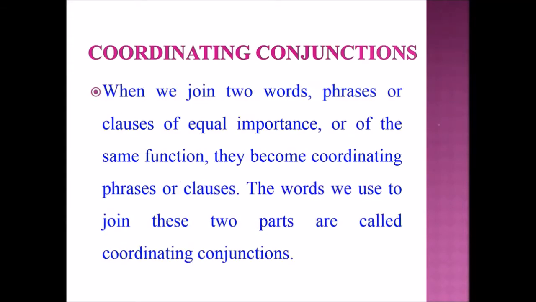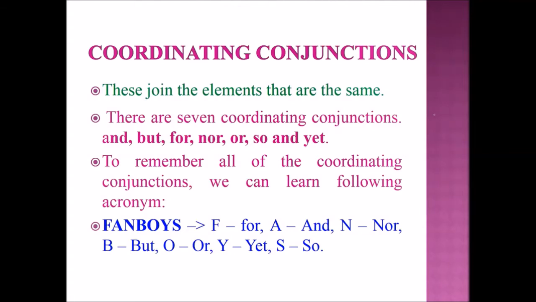When we join two words, phrases or clauses of equal importance or of the same function, they become coordinating phrases or clauses. The words we use to join these two parts are called coordinating conjunctions. These join the elements that are the same. There are 7 coordinating conjunctions such as and, but, for, nor, or, so and yet.